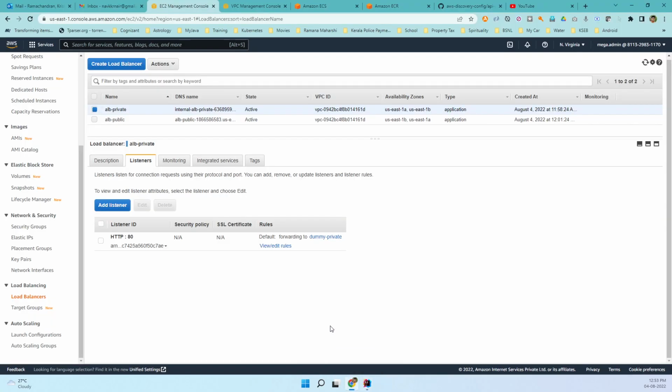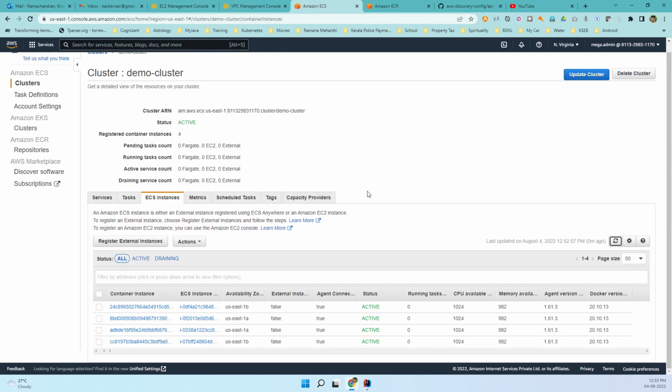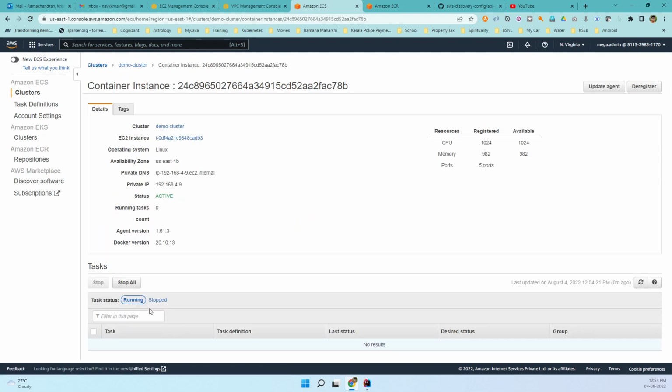So when we create a task, I mean, when we create the services, we need to tell to which instances or into which subnets these services or tasks should be deployed. For that, I will click and first check which is public or private. So I will go with the first one and see. You can see there is a private IP.